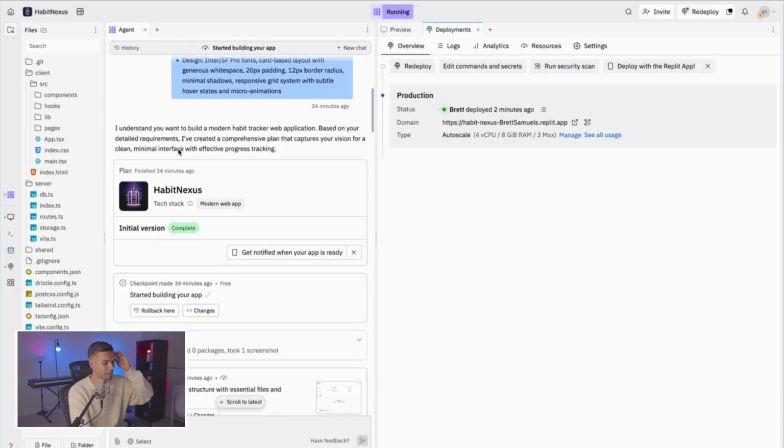Final time check. It's done it in 34 minutes. That's wild. We've gone from idea to deployment in 34 minutes. Geez, for a 2-sentence prompt in 34 minutes, that's pretty incredible. And this is the worst it's ever going to be. It's only going to get better from here. It's a lot to take in.